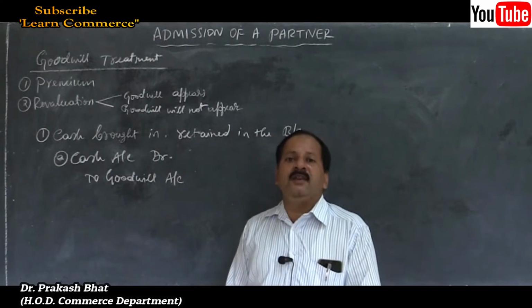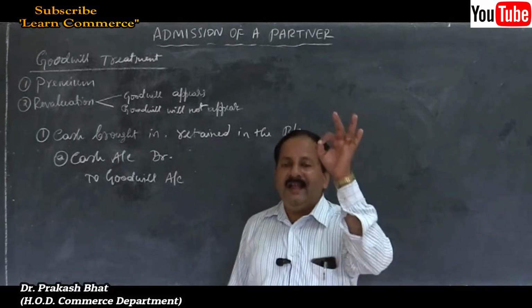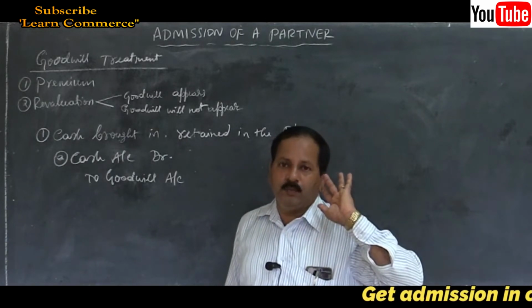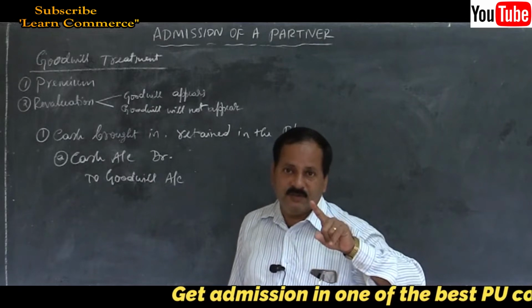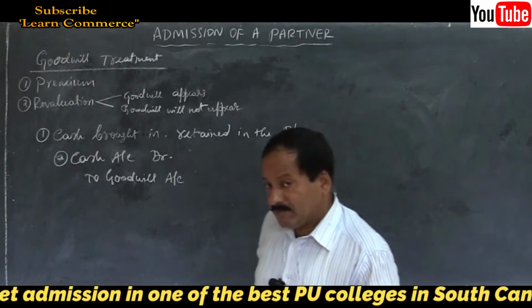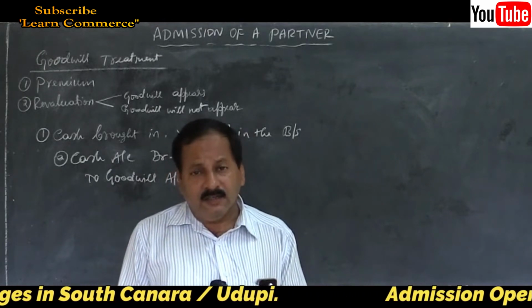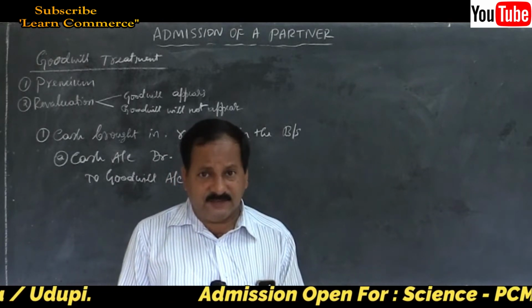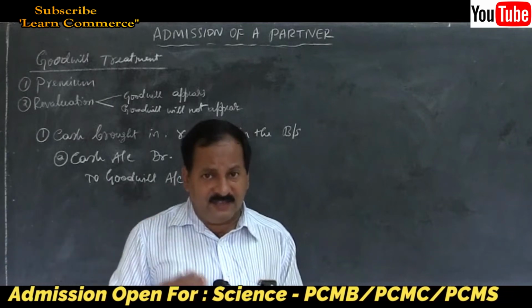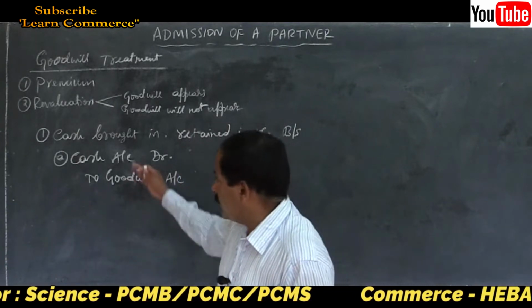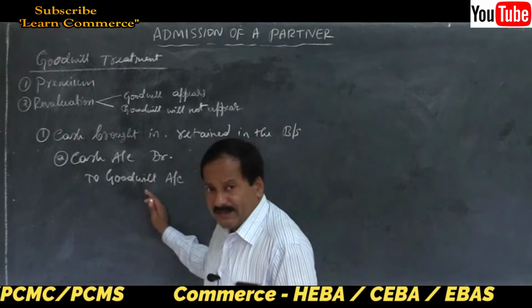So this entry will not find a place in the capital account of the new partner. What should be the next entry? Whether it is mentioned in the problem or not, your immediate duty, whenever the new partner brings in cash, is to pass the entry for bringing cash: cash account debit to goodwill account.